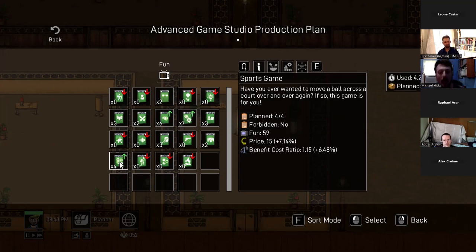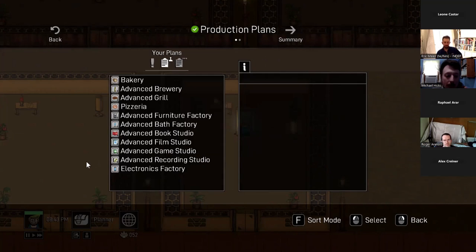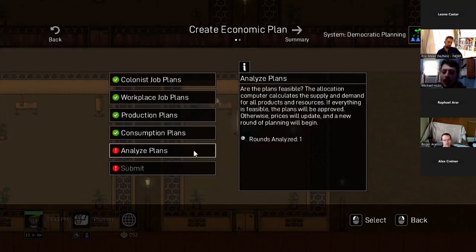So the green arrow up means price went up. We need more of that. The down arrow means price went down. We need less of that. So all of these plans were adjusted based on the information, and now we can analyze the plans again.